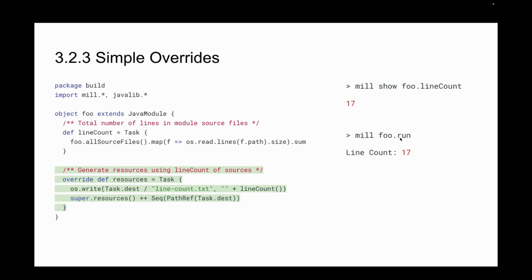I think what's interesting here is that there's no Mill line count plugin, there's no Mill exec plugin, there's no Mill resource generation plugin. And in Mill, although there are plugins, you don't need plugins to do every small tweak or customization. You can just write a method that calls another method, processes the output, override methods, and customize it and call super as necessary. And all of these are just standard object-oriented concepts. You know how objects, classes, extends, methods, method calls, and overrides work. And that's all you need to do to customize your Mill build.